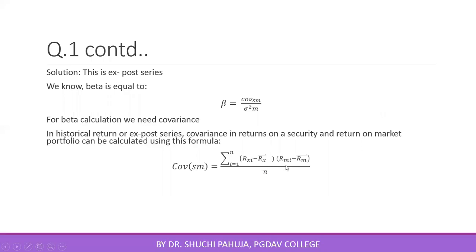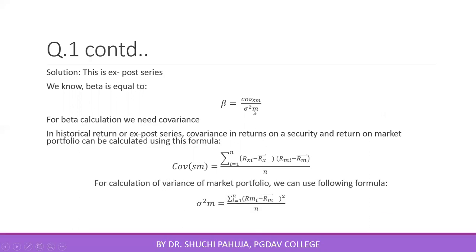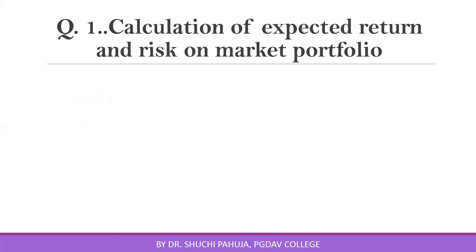These deviations are to be multiplied with deviations of individual returns on the market portfolio from the average return on the market portfolio. This is to be divided by the number of years, right? And regarding variance on the market portfolio, we can use this formula to calculate it. So let us start with the calculation of expected return and risk on the market portfolio.